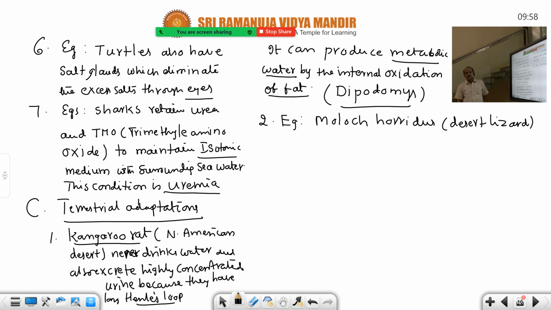You see, this desert lizard has hygroscopic skin. This is a very, very important adaptation to survive in the desert area. Hygroscopic skin is developed by the Moloch horridus. What is hygroscopic skin?